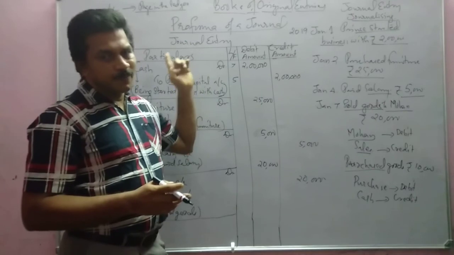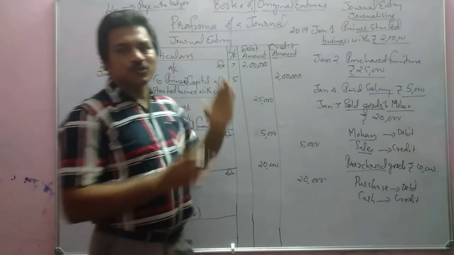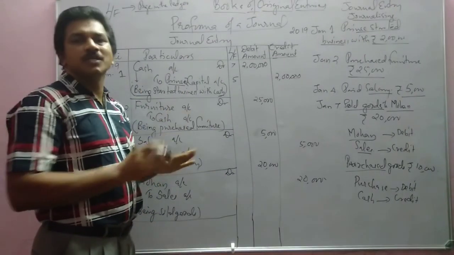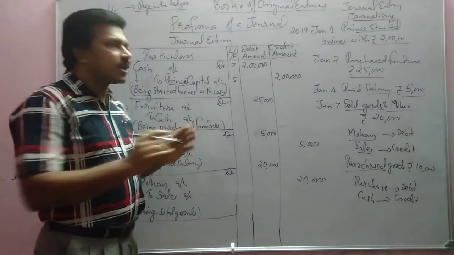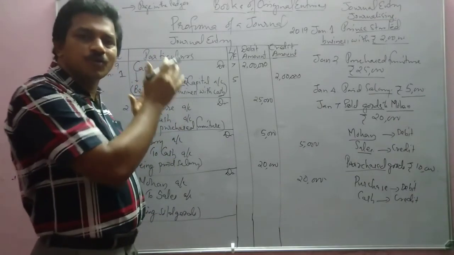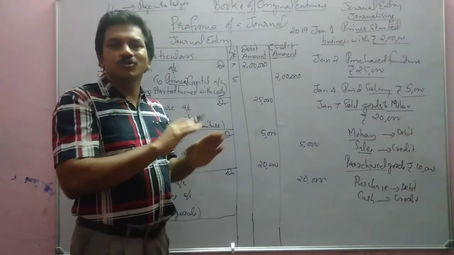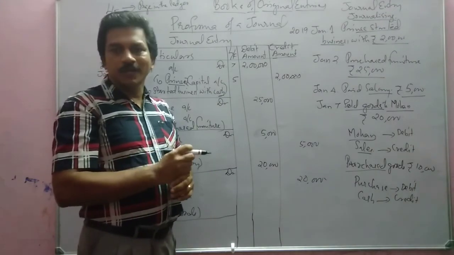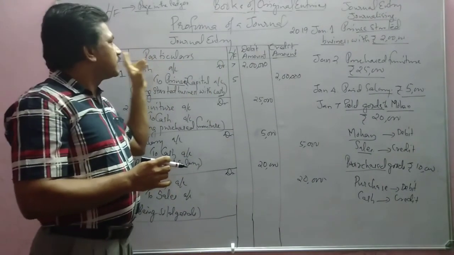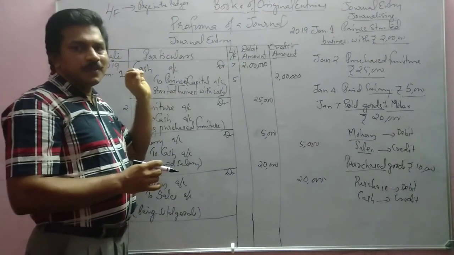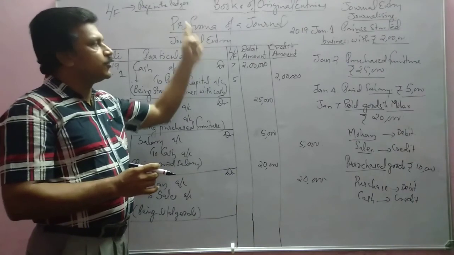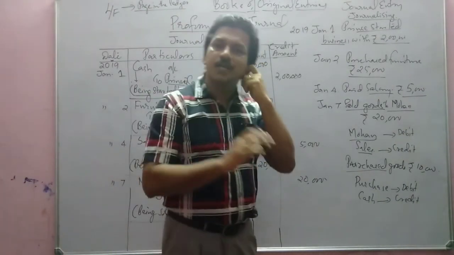Then narration, ledger folio. You should not forget the format of the journal, because it is very, very important. We cannot prepare a journal without this format. The journal must be prepared in this format only. We have no right to change the format. You should not forget the columns of the journal: date first, then particulars, after that ledger folio, then debit amount and credit amount, in that way only.